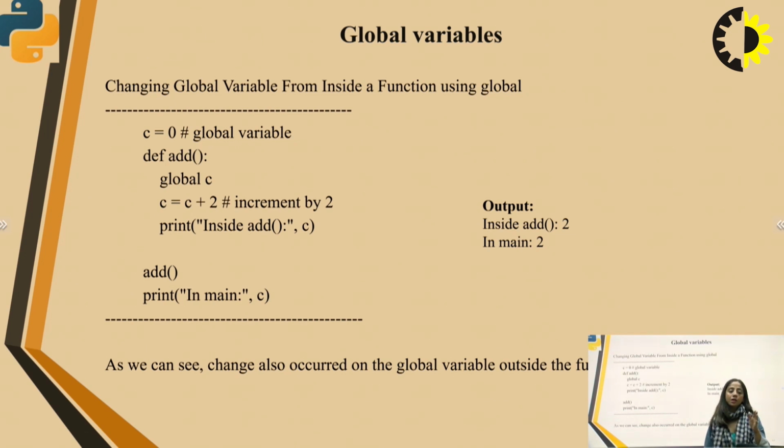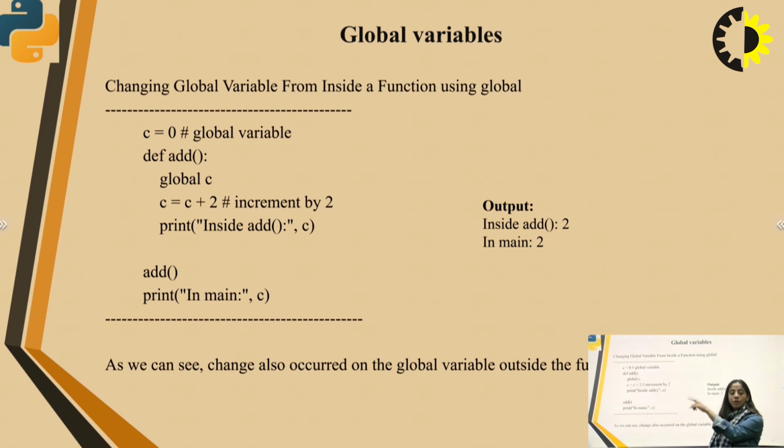Changing a global variable from inside a function using global. C equals 0. Now C here is a global variable. Now define the function add global C. The scope of variable C is global throughout. C equals C plus 2. Every time it will be incremented by 2. Print inside add C. Now call the function add. Then after that we will print in main C.